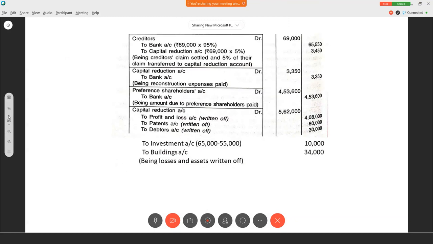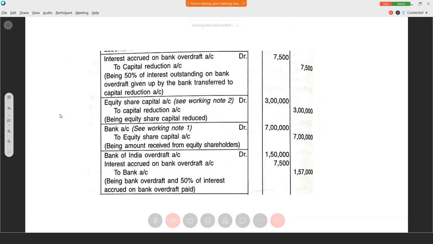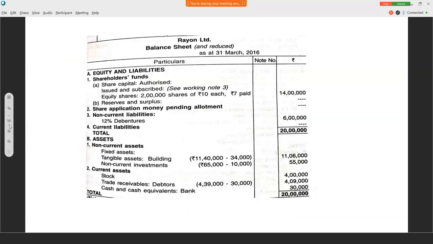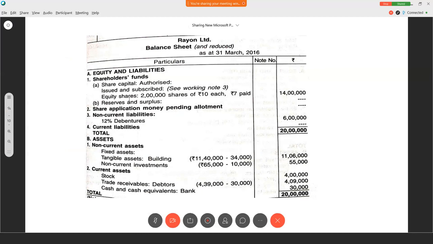So what is the journal entry that we are supposed to pass? Equity share capital account debtor to capital reduction account. Here equity shareholders are sacrificing. So capital reduction account should be credited because it is getting benefited. Equity shareholders are sacrificing. Equity share capital account debtor to capital reduction account. Is it clear? So when there is deficit in the capital reduction account, equity shareholders are liable to pay that.